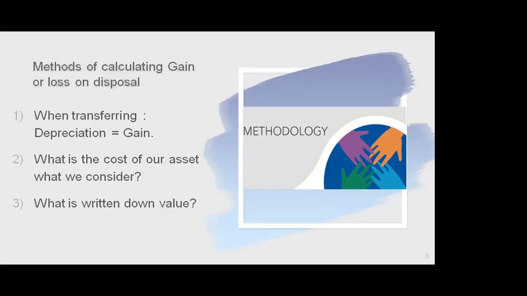Coming towards the methods of calculating gains or loss on disposal. When we're transferring an asset, our depreciation is taken as our gain. Moving forward, the cost of an asset takes into consideration all the items that can be attributed to its purchase and put an asset to use. However, when we come towards the written down value, it is the depreciated value of an asset for the purpose of taxation.